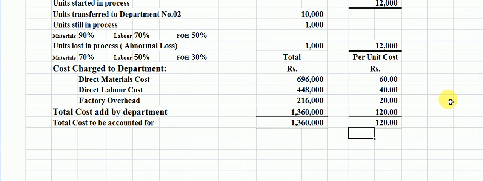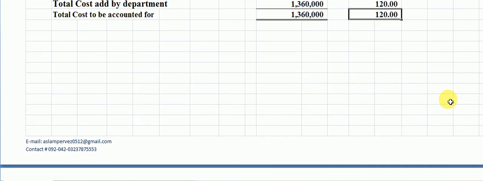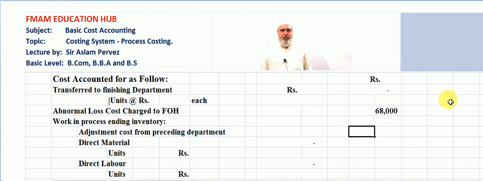Now we move to the third section as a cost accounted for as follows. For this purpose, we have to find out the cost against the units transferred to the next department, 10,000 units, and this is the per unit cost here.